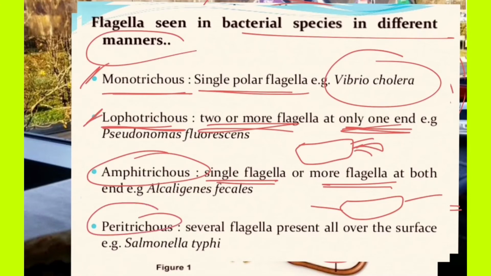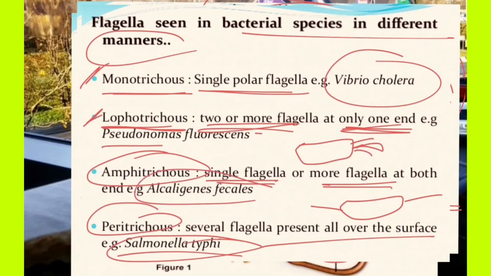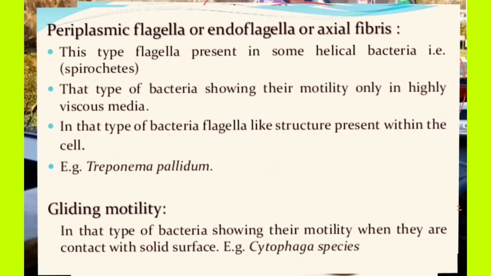Peritrichous means flagella are present all over the cell, for example Salmonella typhi. Examples of amphitrichous are Alcaligenes faecalis and Pseudomonas fluorescens. So you can classify any bacteria on the basis of the presence and number of flagella as monotrichous, lophotrichous, amphitrichous or peritrichous.